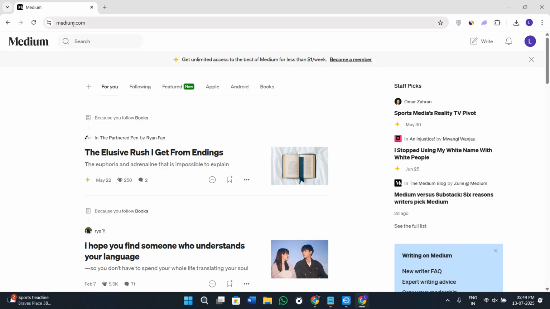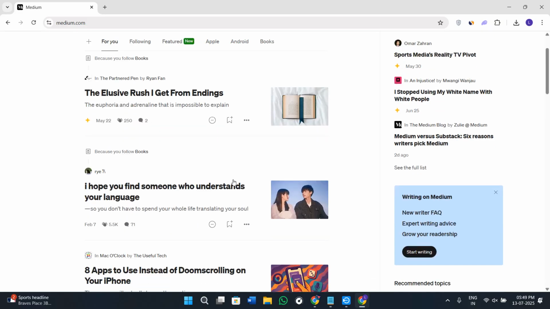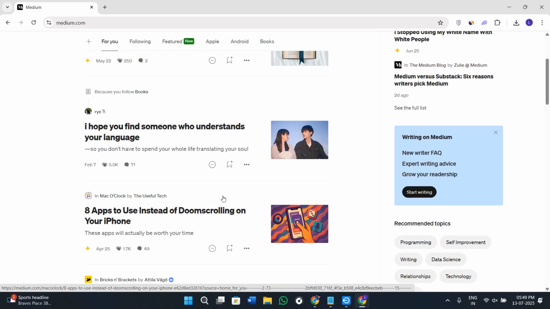So first of all, you need to open your web browser and search for medium.com. If you haven't created your Medium account over here, make sure that you create one by providing your email address and your password. So first of all, you need to choose a niche and you need to stick to it because Medium's algorithm prefers writers who focus on specific topics. So you can choose a niche in personal growth, finance, or tech, and you can publish consistently around that topic.